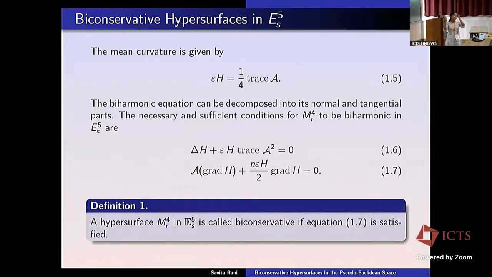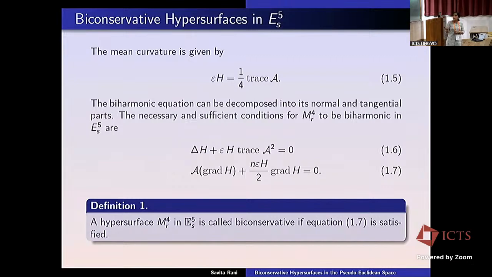When we are in the ambient manifold and come to its hypersurface, we can divide the tangent bundle into tangent and normal parts. So here this is the normal condition and this is the tangential part. As I mentioned earlier, if the tangential part is equal to 0, then we consider our hypersurface to be biconservative.